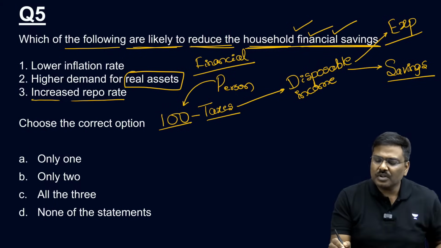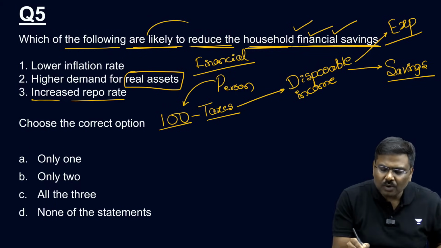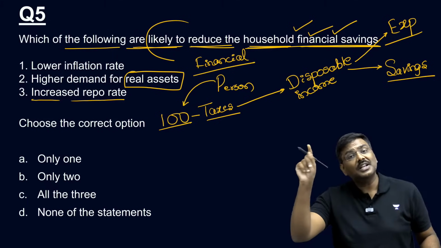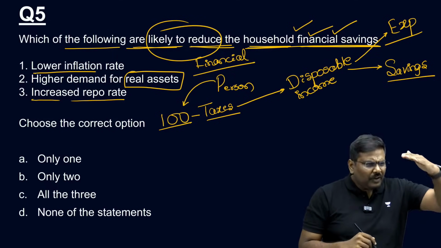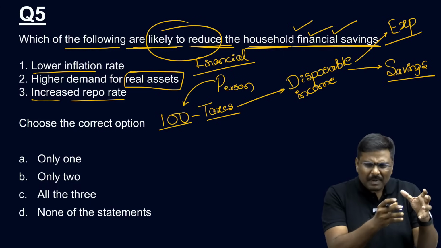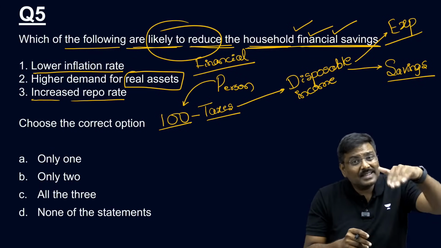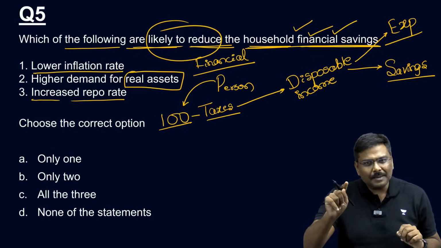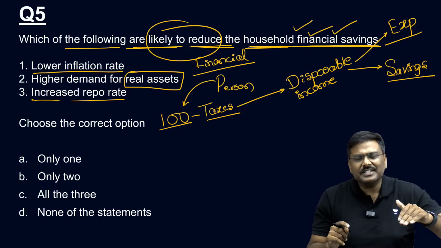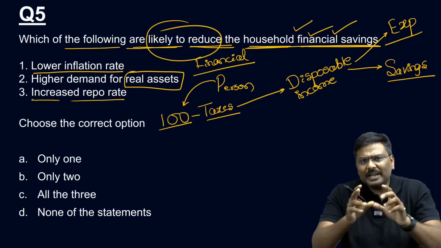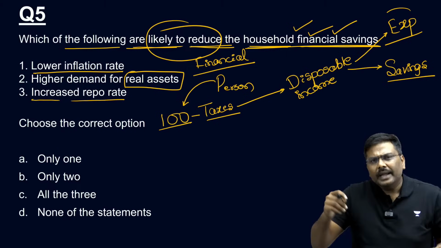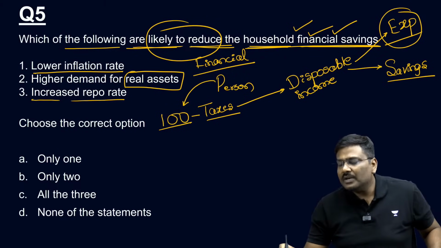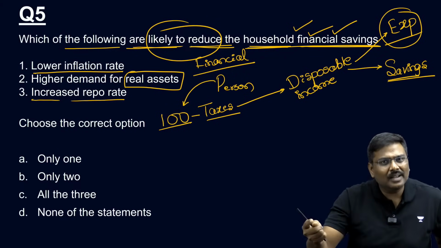Now the question is, which of the following are likely to reduce the household financial savings? First one, lower inflation rate. If the inflation rate is low, for a basket of goods and services, you will pay a lesser amount of money. Anybody has a problem? If inflation rate is lesser, you will pay a lesser amount of money for goods and services. That is, expenditure would be lower. If your expenditure is lower, your savings is likely to increase.